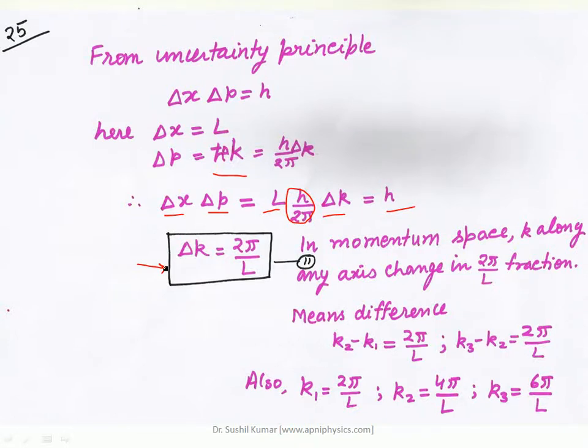So in momentum space, k along any axis changes in steps of 2 pi by L. As we considered earlier, this is along kx, along this direction we have considered ky, and this is kz.